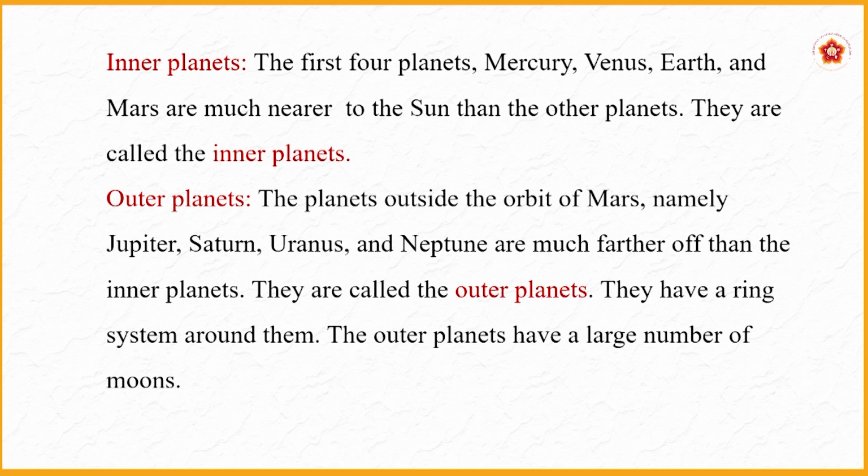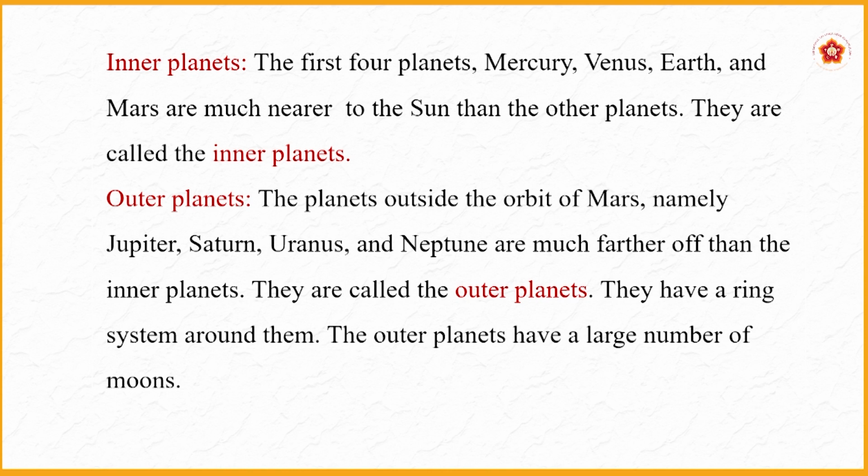The planets outside the orbit of Mars, namely Jupiter, Saturn, Uranus and Neptune, are much farther off than the inner planets. Therefore, they are called outer planets. So note the 2 new names, inner planets and outer planets. Inner planets means Mercury, Venus, Earth and Mars. Outer means Jupiter, Saturn, Uranus, Neptune. Followed? So 4 inner, 4 outer.